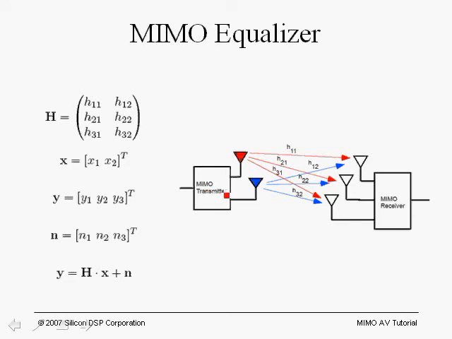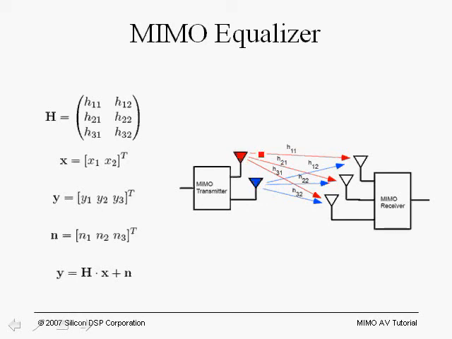We basically have the MIMO transmitter in which we take a stream and split it between the two transmitters. So we have two transmitters and two streams that we are transmitting from the two transmit antennas through the rich multipath fading environment. And then we have three receive chains. In this case, we have a 2x3 system. And each individual receive chain will receive a signal from the individual transmit antennas.